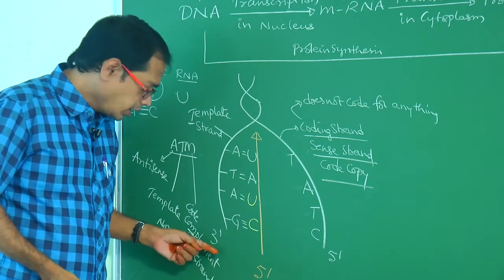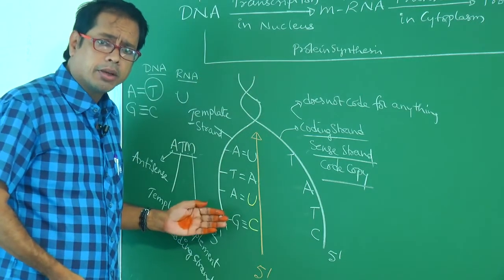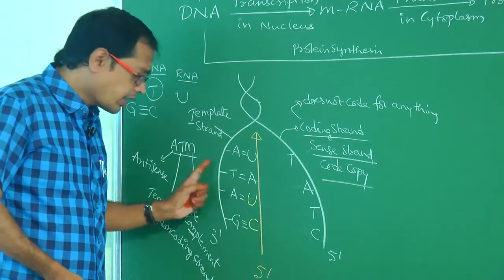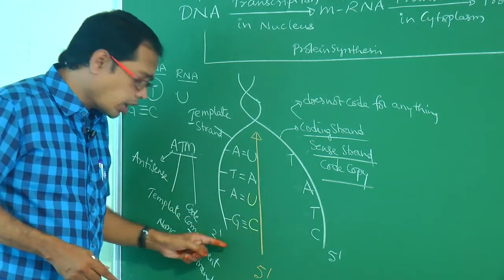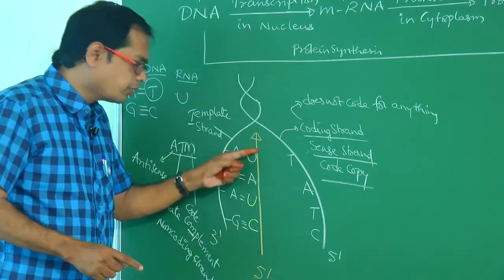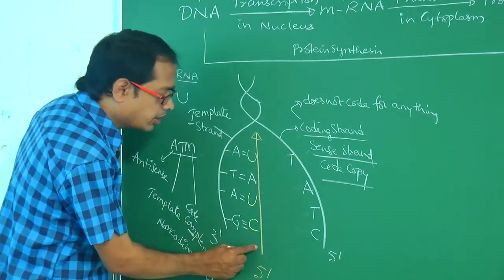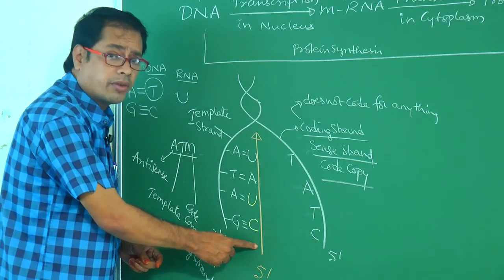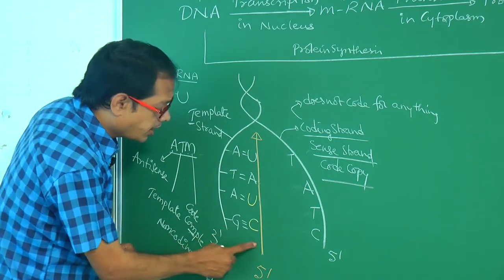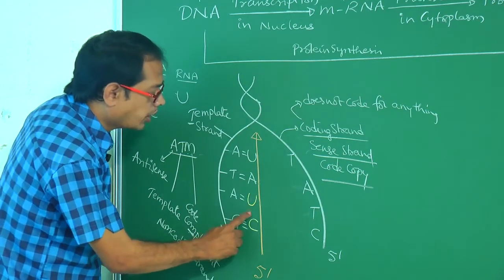The template of mRNA has polarity 3' to 5'. We have to read from down to up. This is the mRNA, this is the template. The template has polarity 3' to 5'. mRNA is synthesized from 5' to 3'. These points you have to remember. They are very, very important, my dear students. Keep it in mind: the template and mRNA are anti-polarity and complementary to each other.